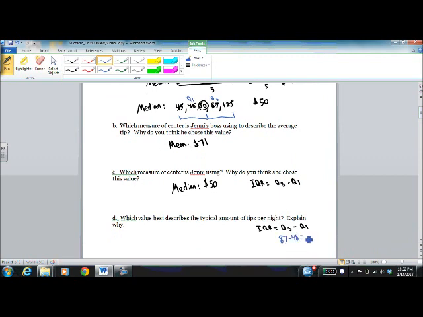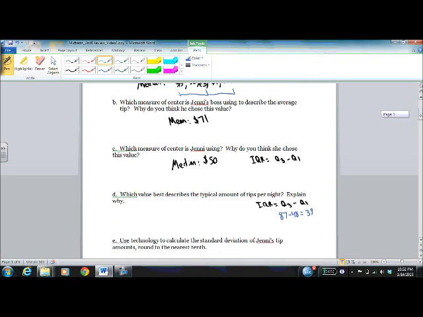To find the IQR, we're going to need to do 87 minus 48, which is 39. I'm doing this because I want to find outliers. In this case, the upper bound of the outliers would be anything above Q3 plus 1.5 times IQR, which is going to be 87 plus 1.5 times 39, which is 145.5, I believe. Let me check that value real quick.